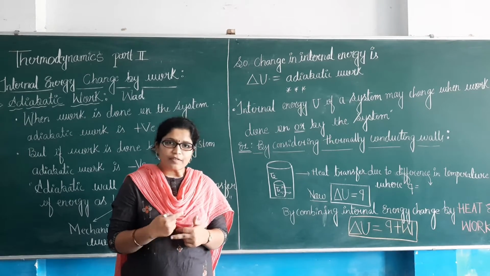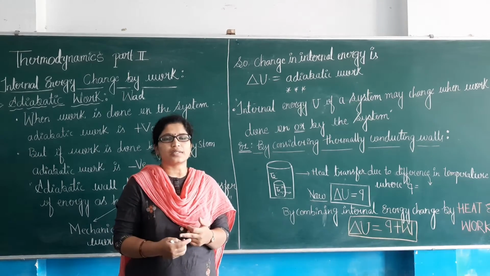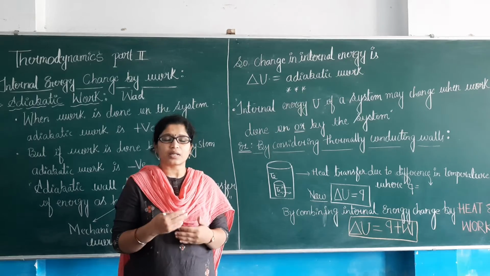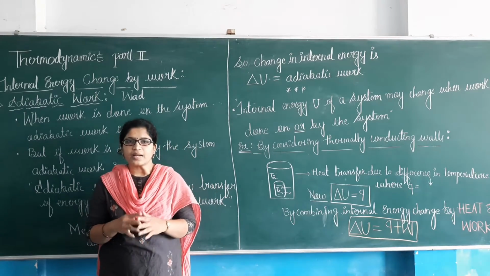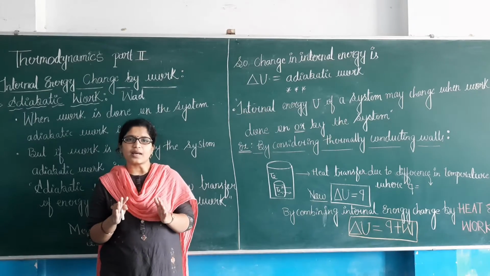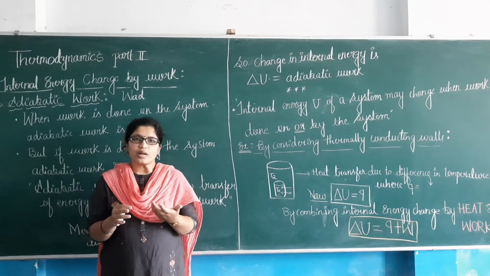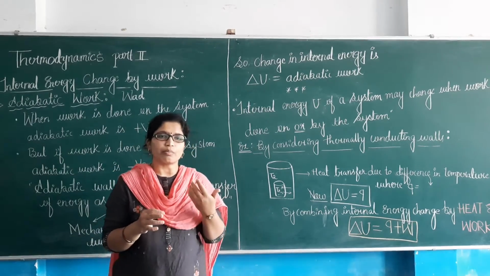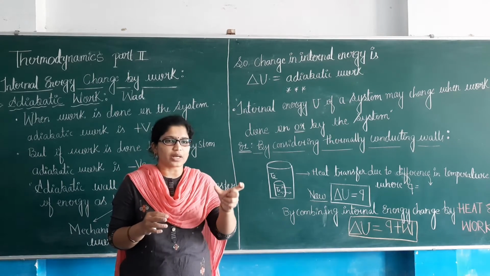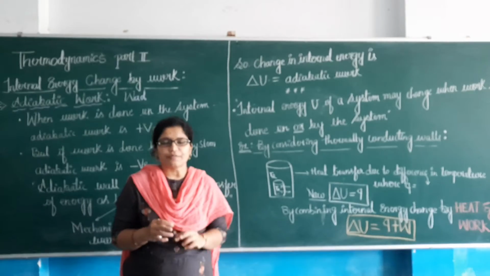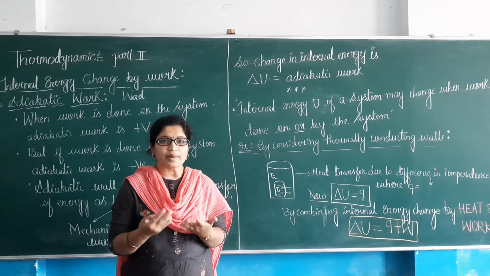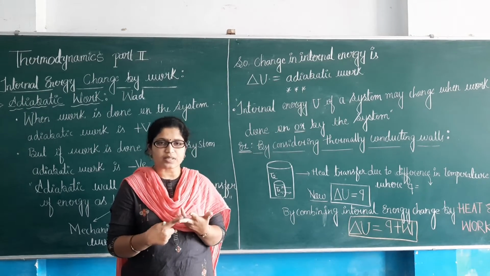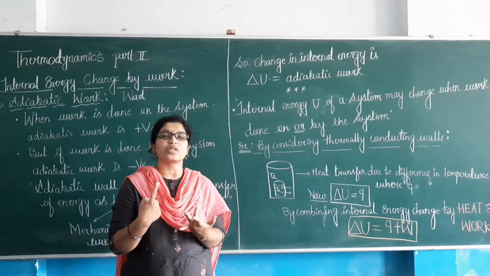Okay, so we can modify this internal energy by performing certain work on the system. The system we have defined as the observational substance. We are going to make certain observations on a particular medium, and that is referred to as a system. So what do you mean by the state of the system? What is the temperature of the system? What is the volume of the system? What is the pressure?